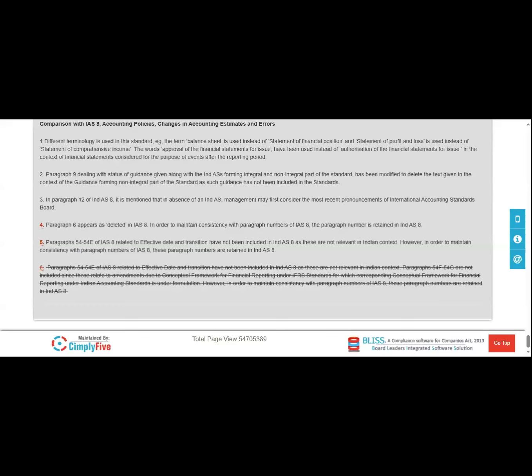You guys might have heard of the interim budget. We know that there is one main budget which you see on the first of each year, when the finance minister of India presents the financial budget.